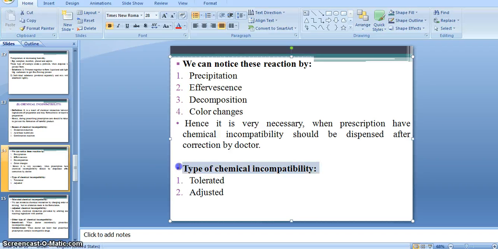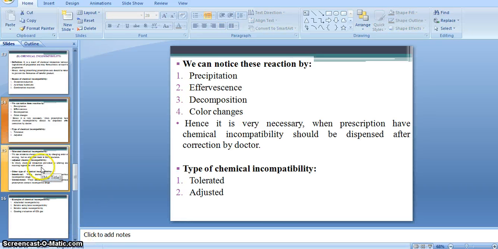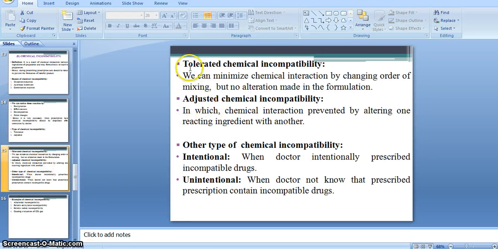Types of chemical incompatibility: tolerated and adjusted. This is the type of chemical incompatibility. Okay, tolerated and adjusted. Then tolerated chemical incompatibility: we can minimize chemical interaction by changing the order of mixing, but no alteration is made in the formulation.